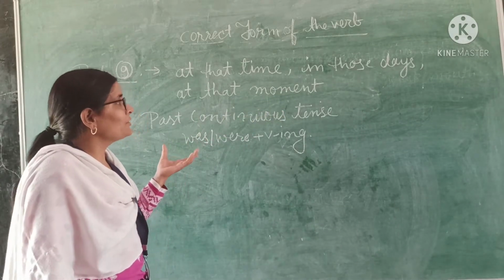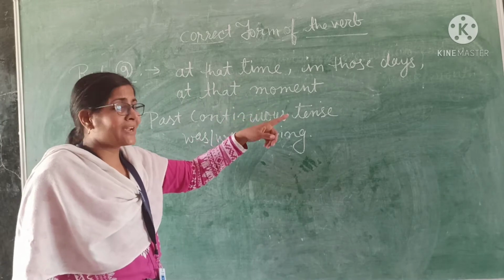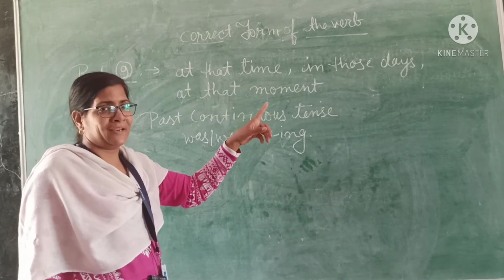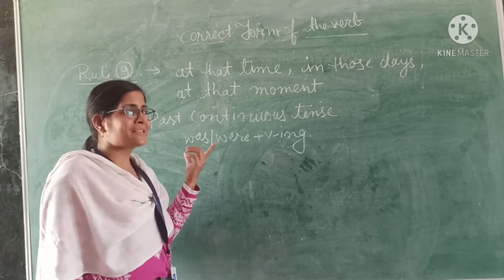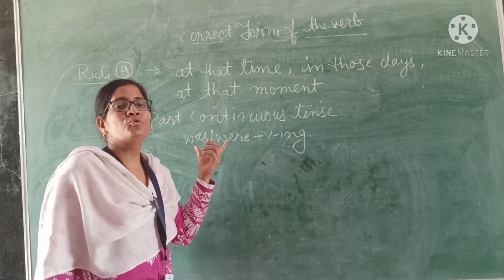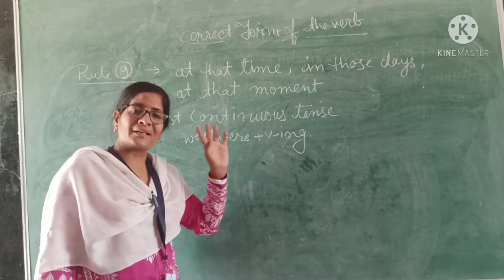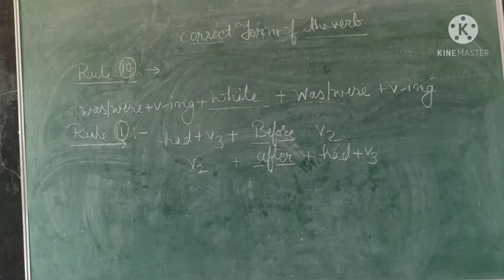So in past continuous tense, if there is at that time, in those days, or at that moment, then we will use the past continuous tense, and the past continuous tense shows that we have to use was or were plus the verb's ing form. Okay, got it? Let's do the next rule.